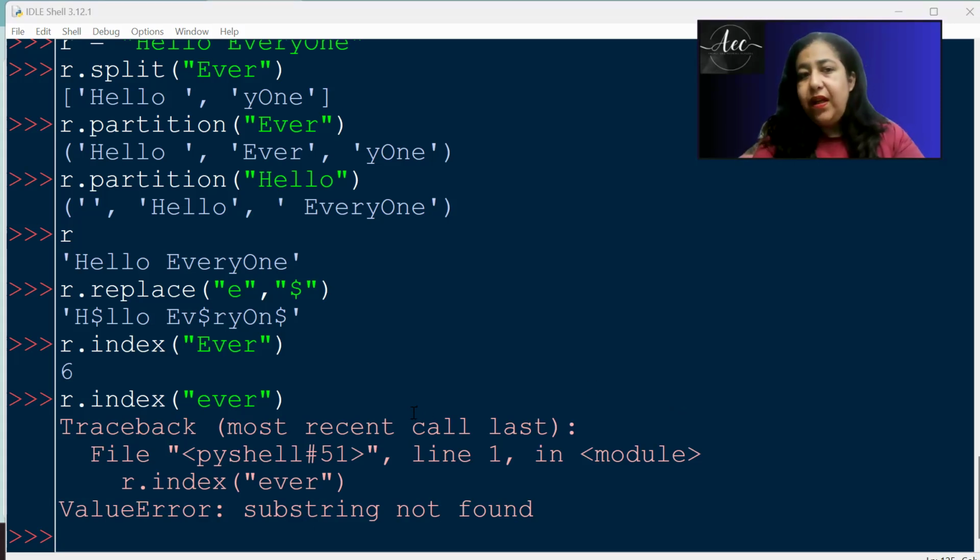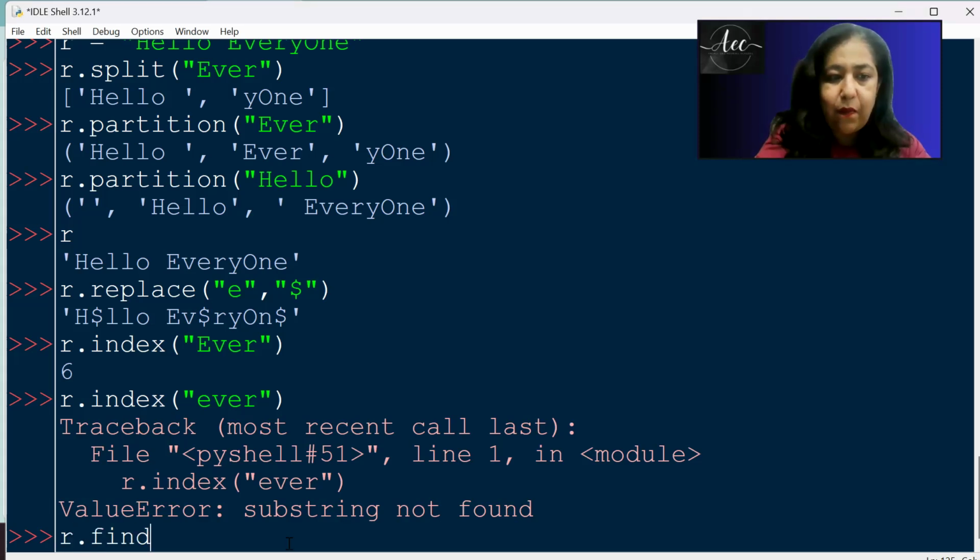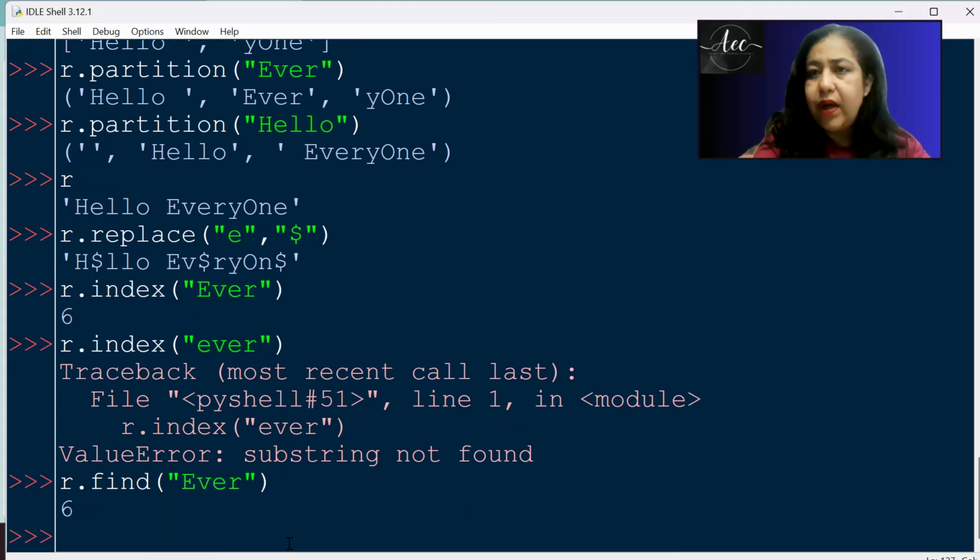So index is used to find the index, and if it is not there, it gives you an error. We have another function here which was not there with lists and tuples, that is find. Remember, one function is index, the other function is find. The difference between index and find is that in case it's there, they work the same way. Like you write R.find and search for "ever", it's giving me the position the same way as index is giving.